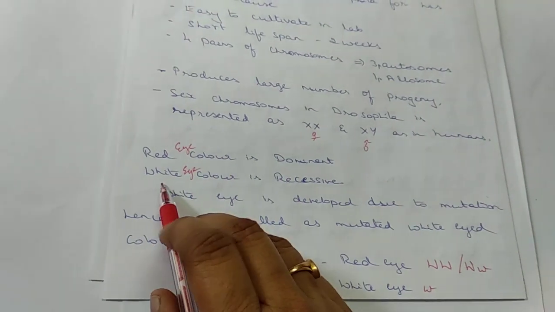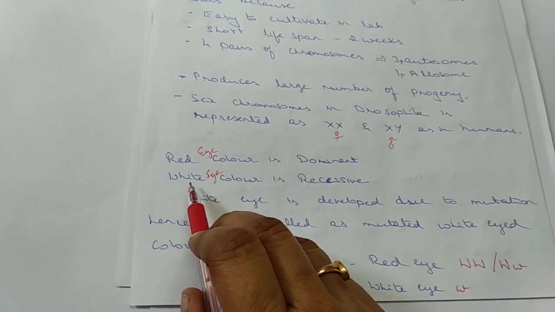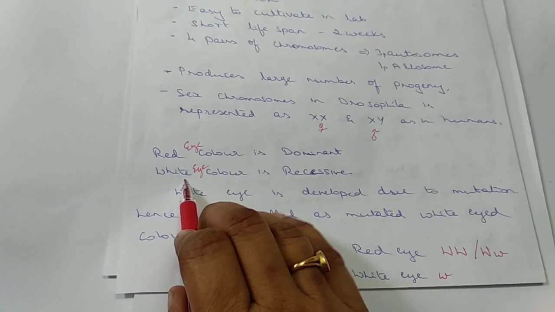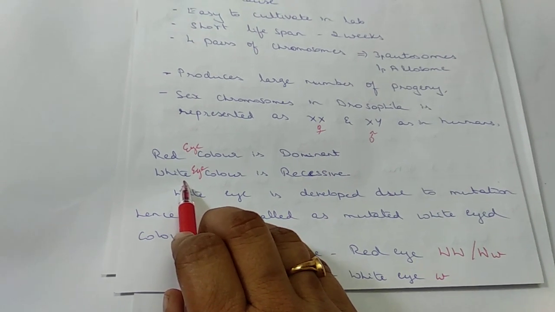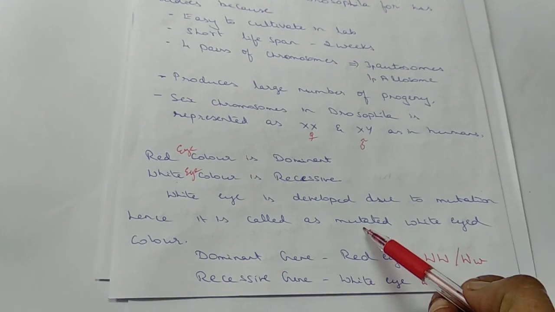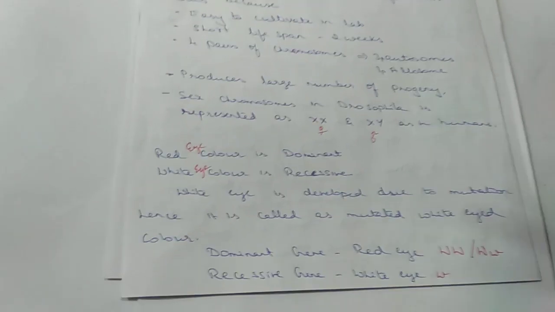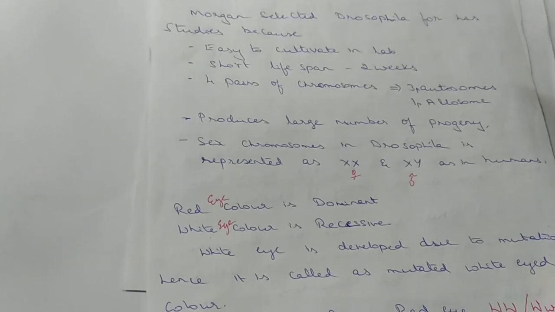Another important point is that white eye is considered a mutated one, the mutated organism. As a mutation the white color is represented, and that is considered a recessive character.